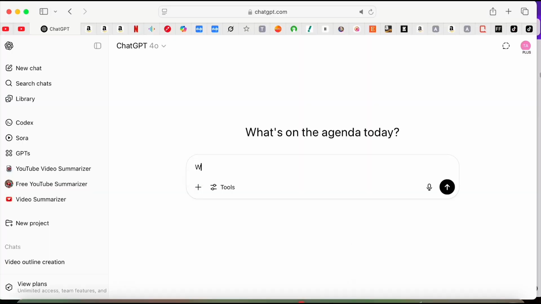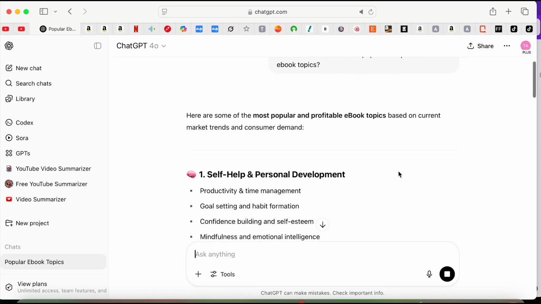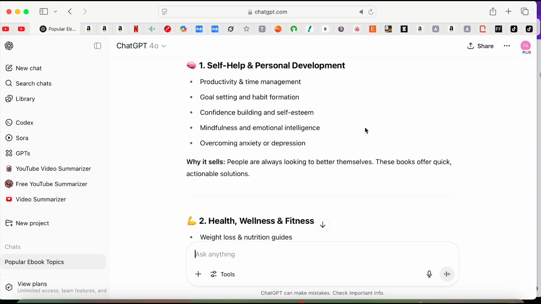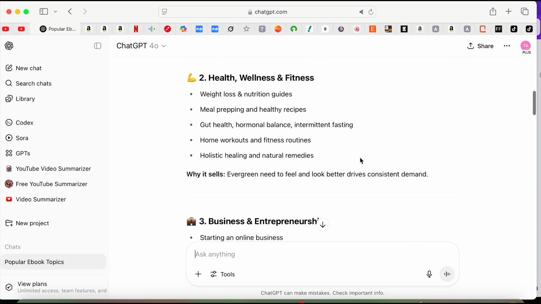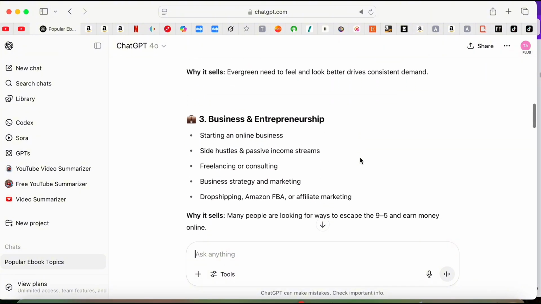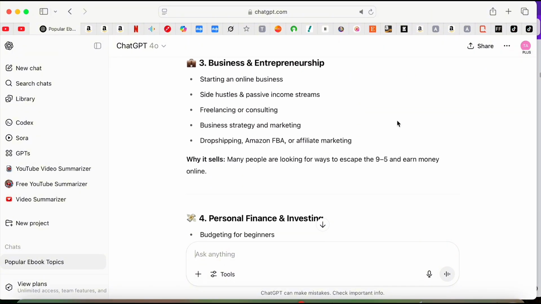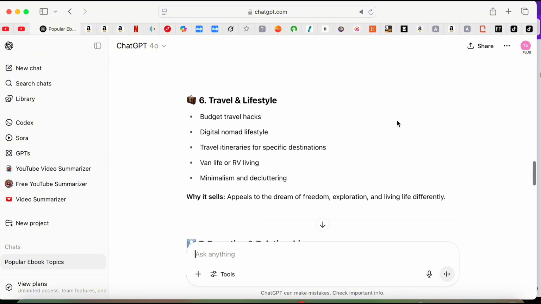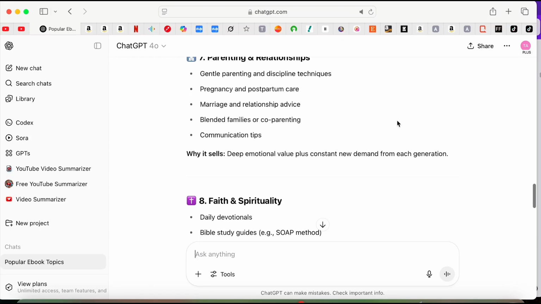The first step is to come up with a topic for your ebook, and to do that, let's head over to ChatGPT. Now I'm just going to go ahead and ask ChatGPT to give me some popular and profitable ebook topics. So this helps me to start brainstorming on some ideas. Then when I'm done with this prompt, I submit it and ChatGPT will give me some great suggestions, and then I can go ahead and choose a topic that I like. But you want to make sure that it's something you're interested in or have experience in, as it allows you to add your personal touch to it.